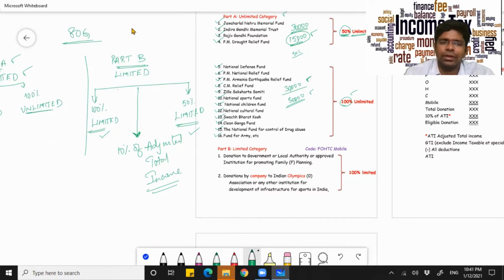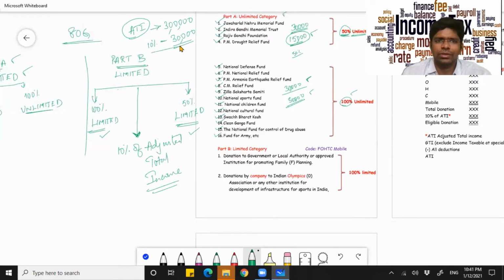I'll tell you what adjusted total income is, but for now, just assume your adjusted total income is 3 lakhs. So 10% of your adjusted total income comes to 30,000.